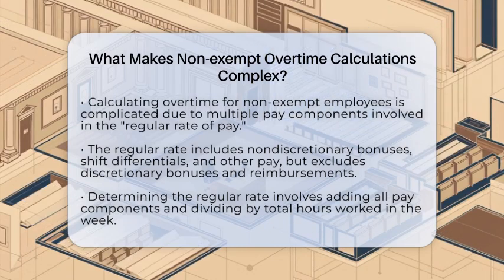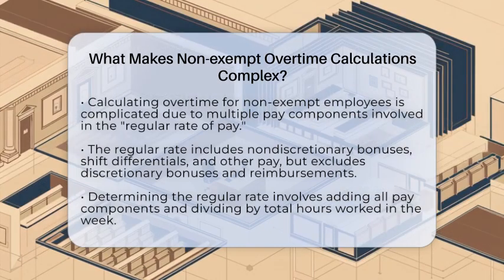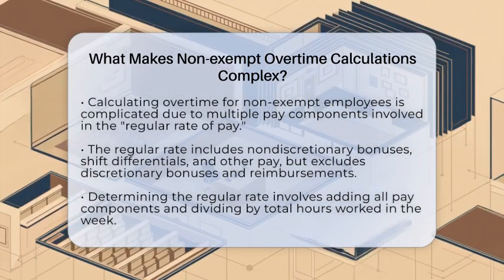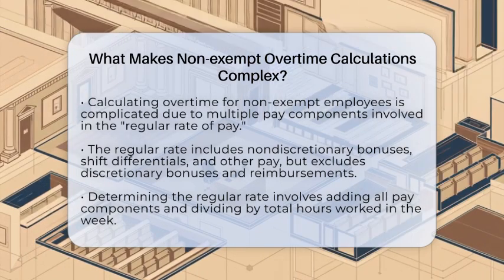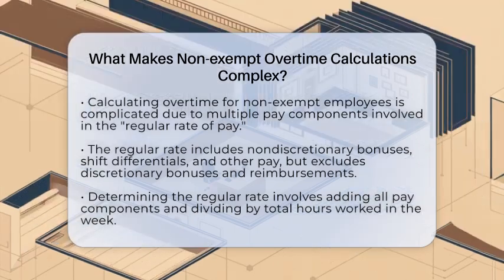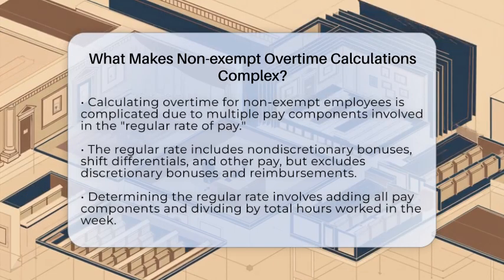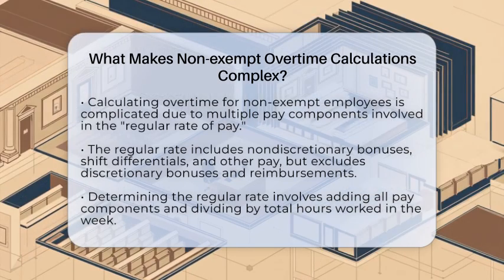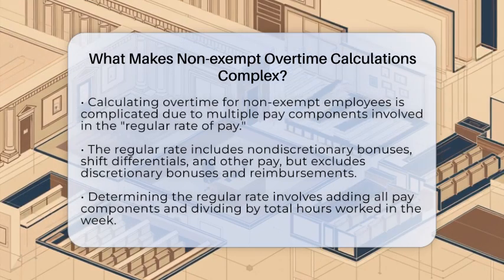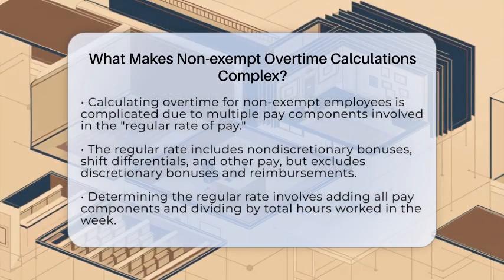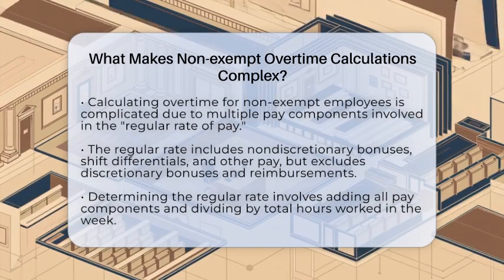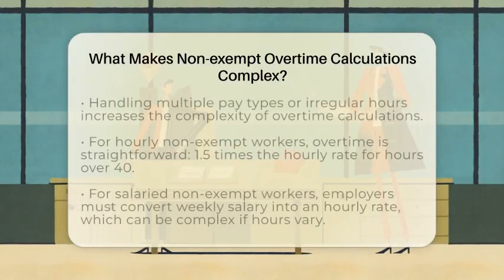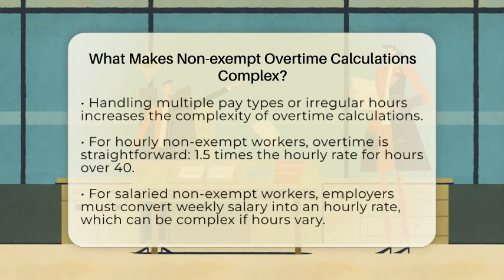The main reason is figuring out the regular rate of pay, which isn't always just the hourly wage. It includes things like non-discretionary bonuses, shift differentials, and other pay components, but it leaves out discretionary bonuses and reimbursements. Calculating this rate means adding up all the pay components and dividing by total hours worked in the week. If an employee gets multiple types of pay or works irregular hours, this gets even more complicated.